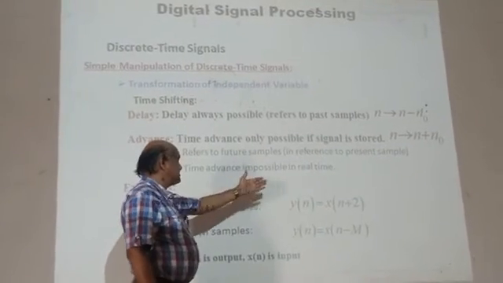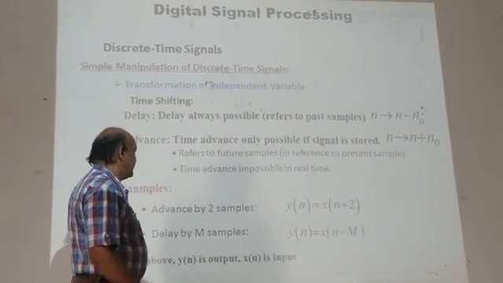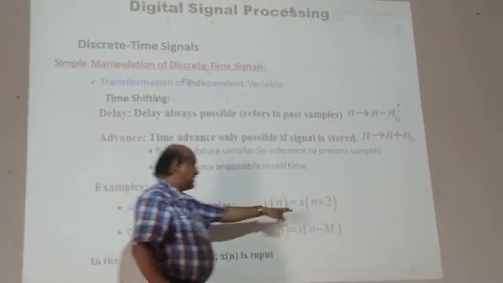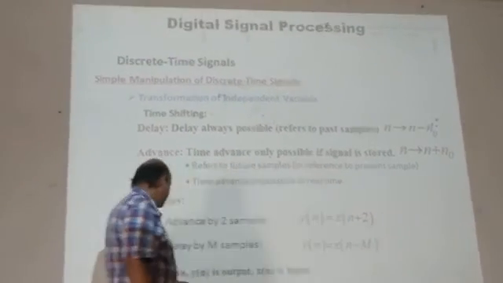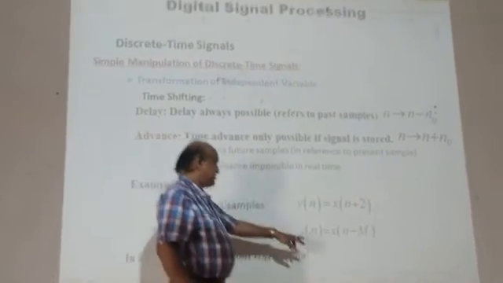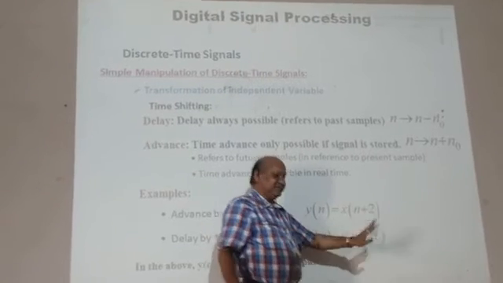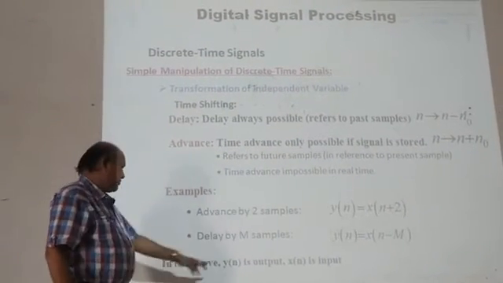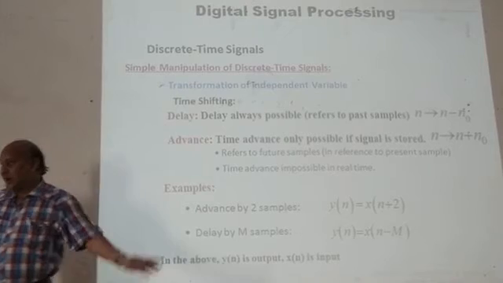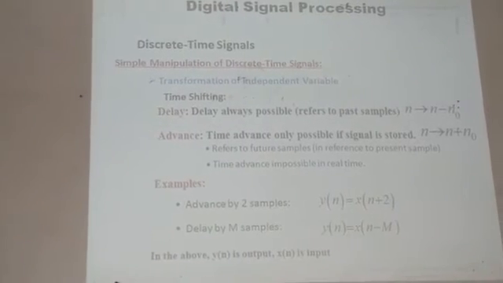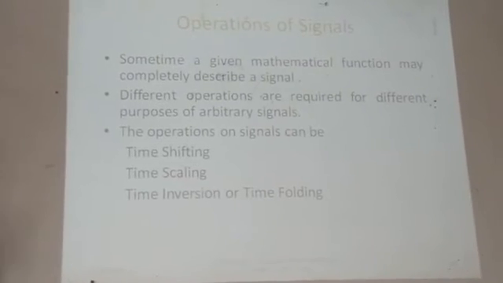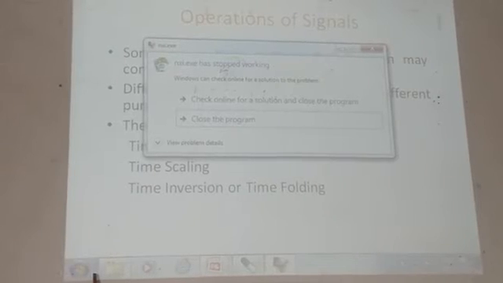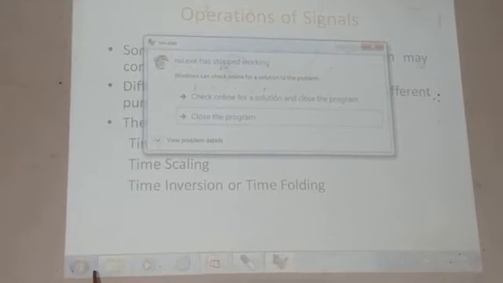Time advance is impossible in real time. Examples: advance by 2 samples is given by x of n plus 2, and delay by m samples is given by x of n minus m. This is delay by m samples. In the above, y of n is the output and x of n is the input. This is delay and advance. Now some operations of the signal are shown.